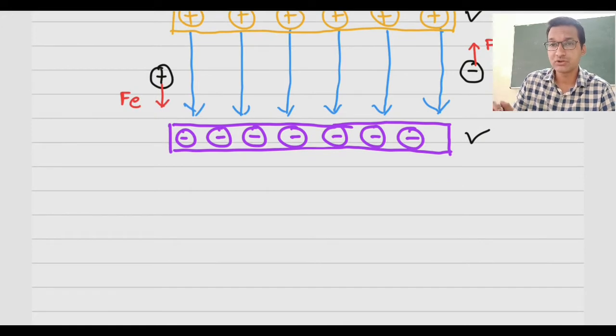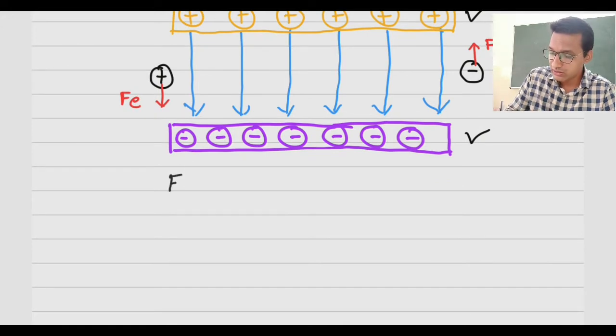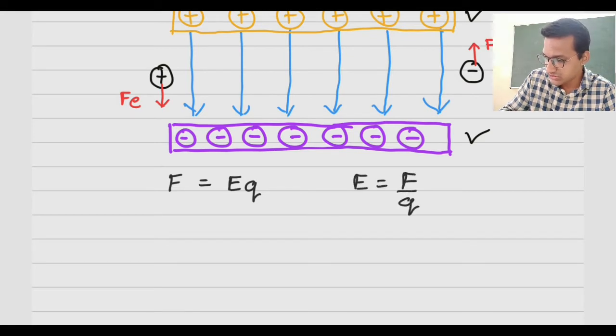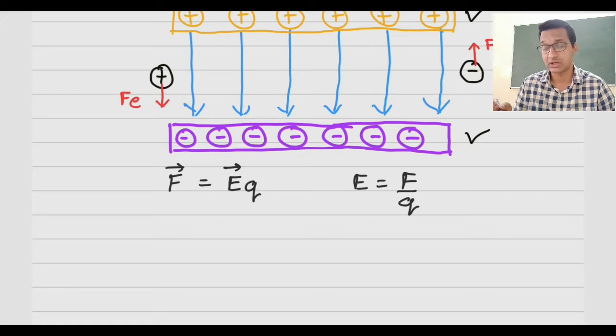If we have a positive charge, we know that the electric force is given by this equation E into Q, because electric field, as we know, is force divided by charge, and so the force will be equal to electric field into charge.